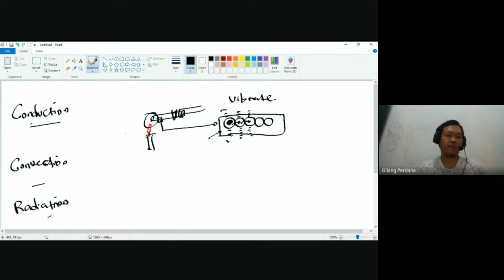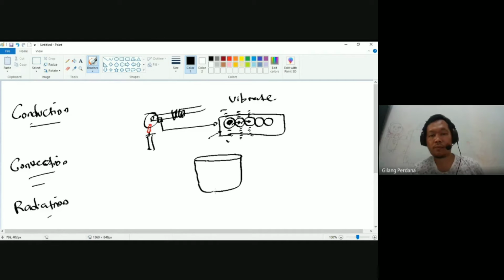Then what about convection? Convection often happens in a liquid. So if you boil water, you see the particles of water are not fixed. They do not have a fixed position. They have a lot more space to move than solid particles.